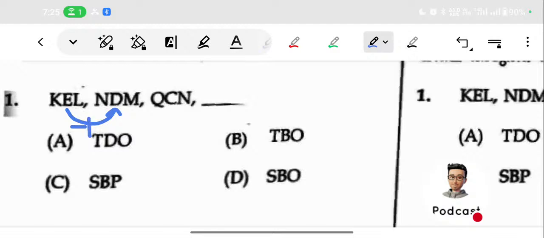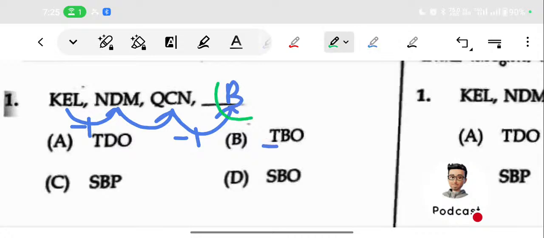After E, minus 1 gives D. Then if you do minus 1, we get C. Similarly, if you do minus 1 here also, we get B. So the first letter is T, then the second letter is B. Here it is B, but here it is D, so this is not the answer. This is the right answer. That is how we get TBO.